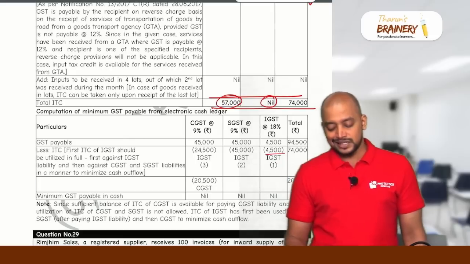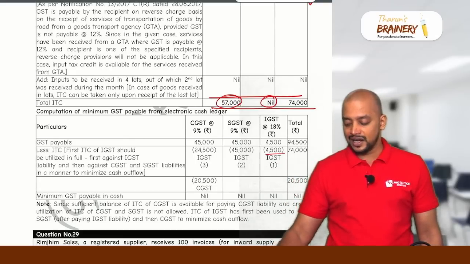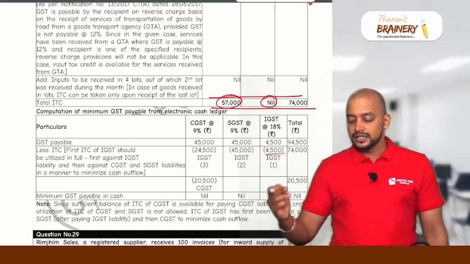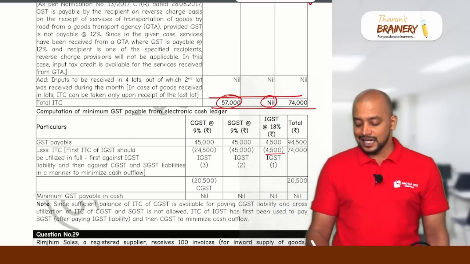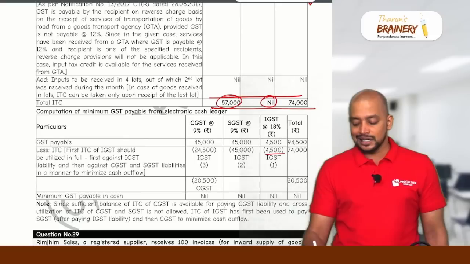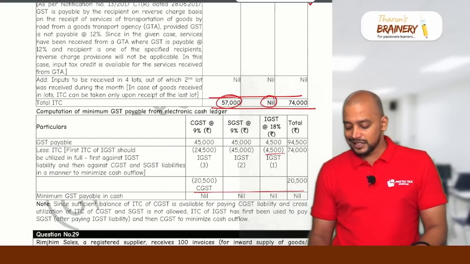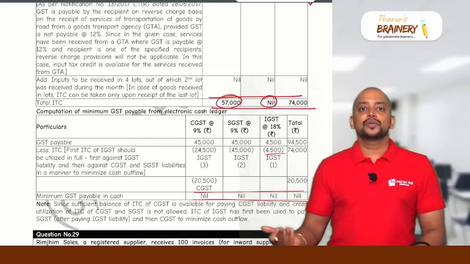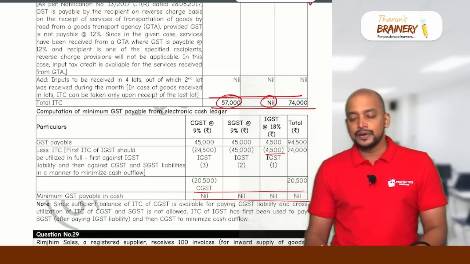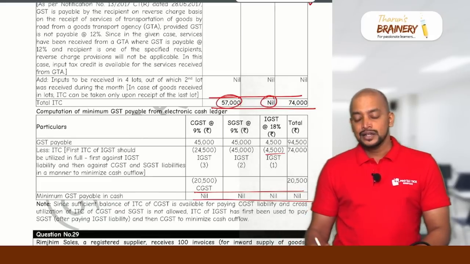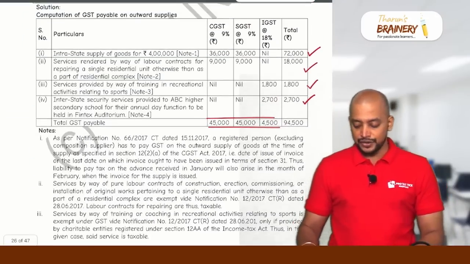So how much is the SGST liability? 45,000. So 74,000 minus 4,500 minus 45,000. Still how much is there? 24,500, which you will use for CGST liability. Now we also have CGST credit of 57,000 that we can use. So the net GST payable will be nil. And what is the excess credit carried forward? Out of this 57,000, 20,500 we have utilized, so the remaining amount will be carried forward. Okay. So that is how we need to determine it.